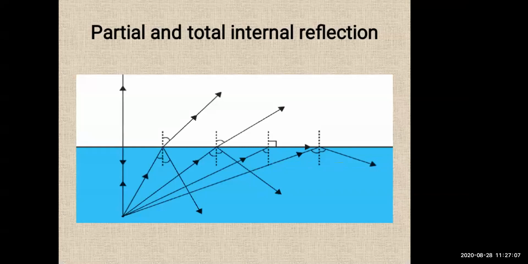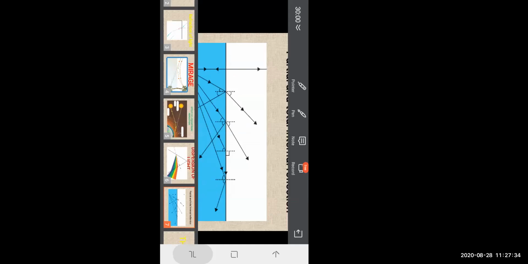I hope you understood what is partial and total internal reflection, right? This is what happens when light travels from rarer medium to the denser medium, when it gets partially reflected. Okay, students, so that was about partial and total internal reflection.